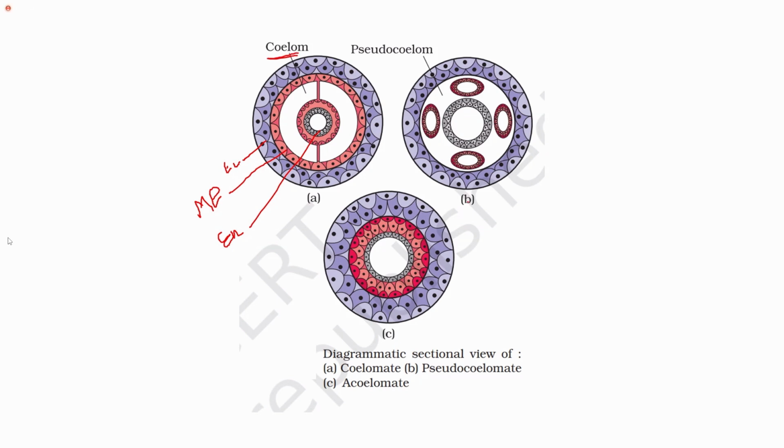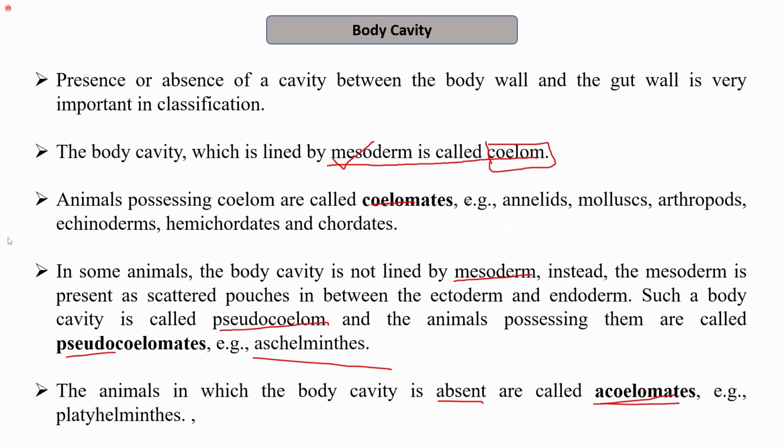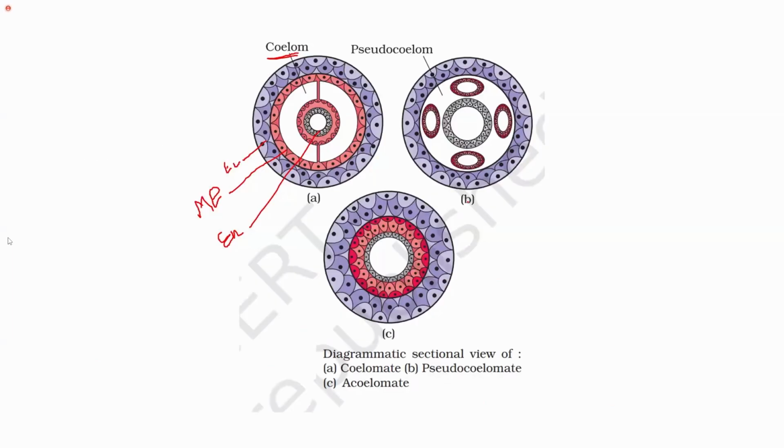Now if I talk about pseudocoelomates, the organisms that are pseudocoelomates are aschelminthes. In aschelminthes, we can see that scattered pouches of mesoderm are present. These are the mesoderm pouches. Instead of a proper body cavity, we have a pseudocoelom, that is, a false coelom.